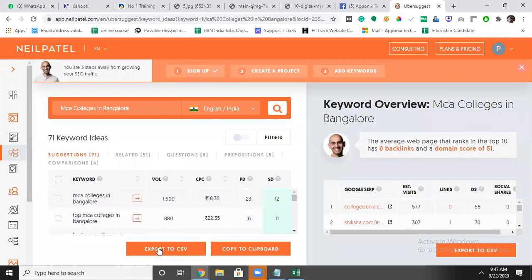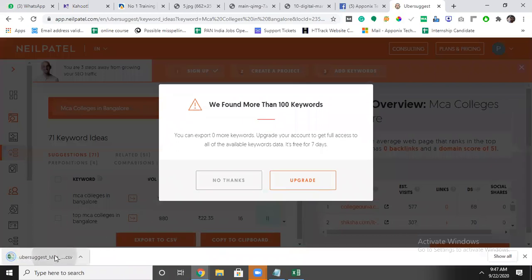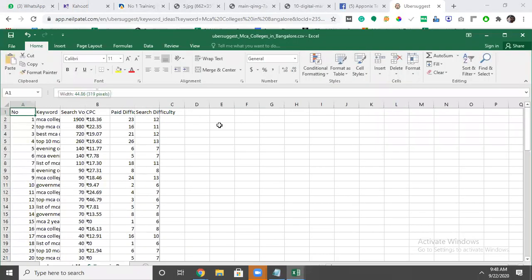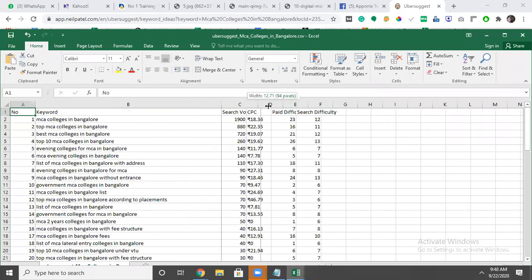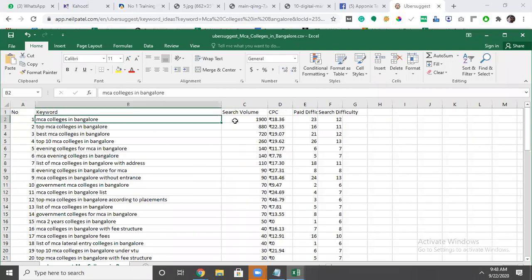Let's see. I will export. You will get an idea what the trend is, what is MBA, what is MCA. You see, people searching for MCA college is just 1900. Where is 1900? Where is 12,100? This indicates there is more demand for the MBA compared to the MCA.